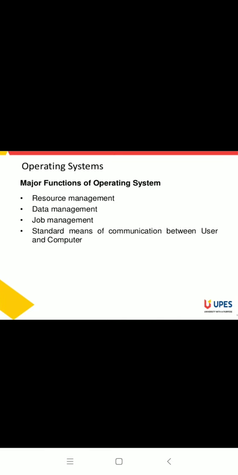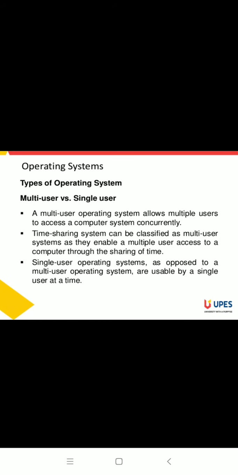And the major functions of operating system. But I want to add some other operating systems. If you have heard about the batch processing operating system, multitasking operating system, and multi-programming operating system, let me define what a multi-programming operating system is.